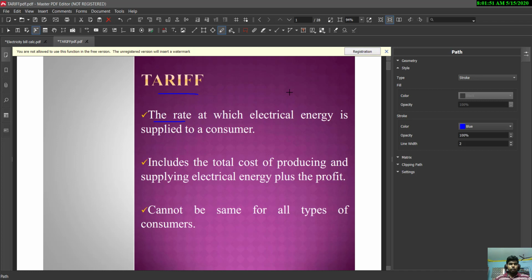And in domestic consumers also, based on the amount of usage, the cost will vary, and it includes the total cost of producing and supplying electrical energy plus profit. And it cannot be the same for all types of consumers.